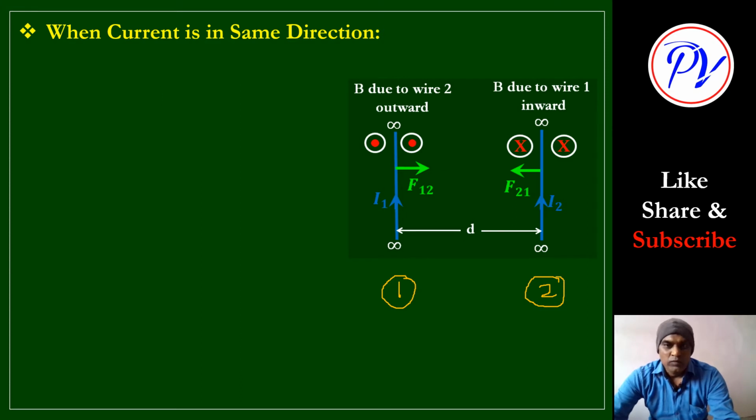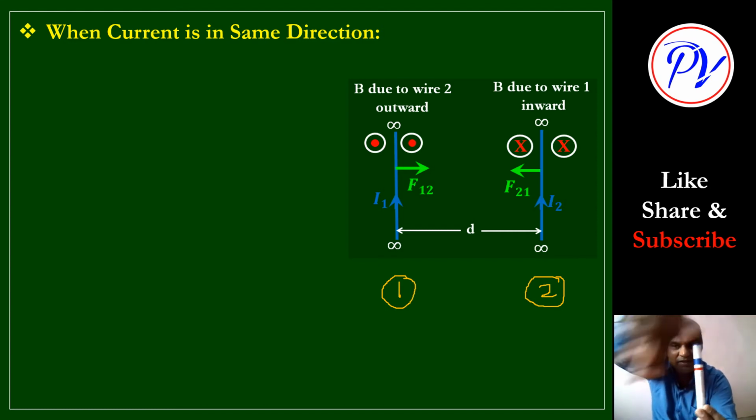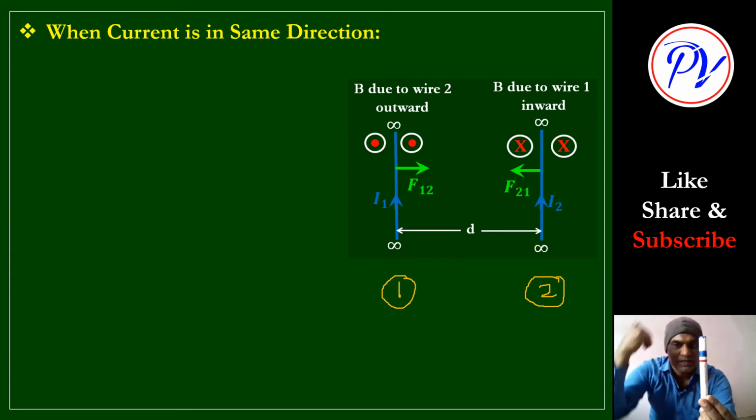We know that when a current flows through a wire, it will develop a magnetic field in the surrounding. So it will produce a magnetic field in the surrounding, either in this direction or in this direction.